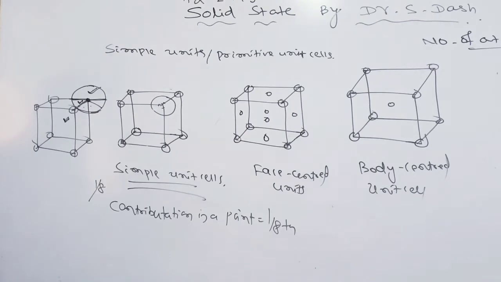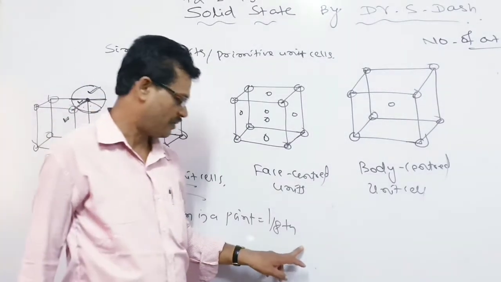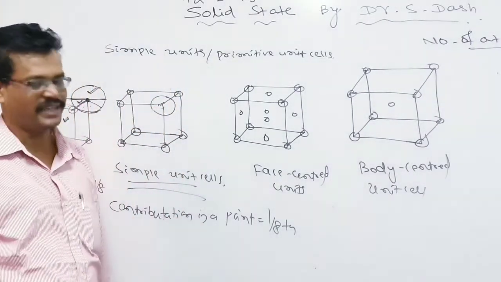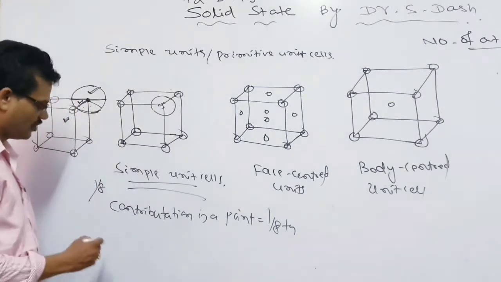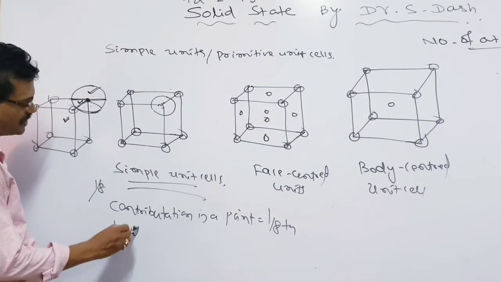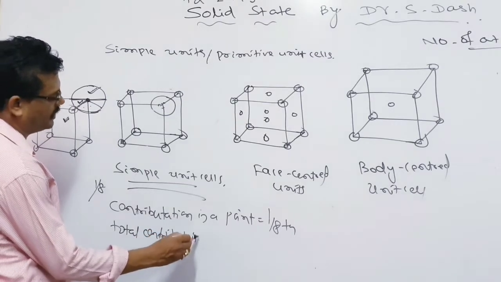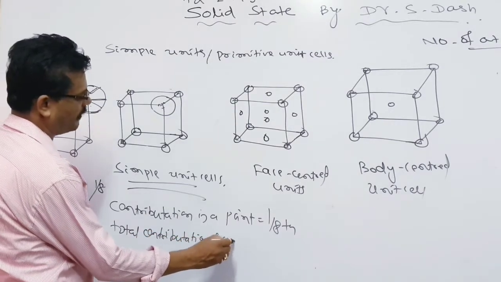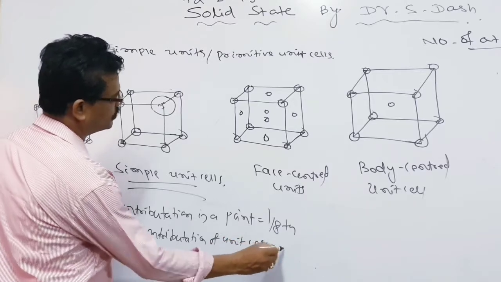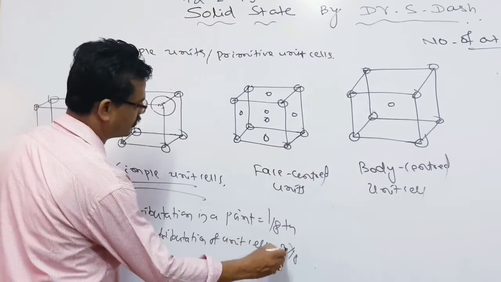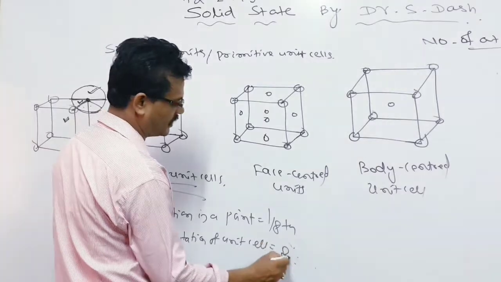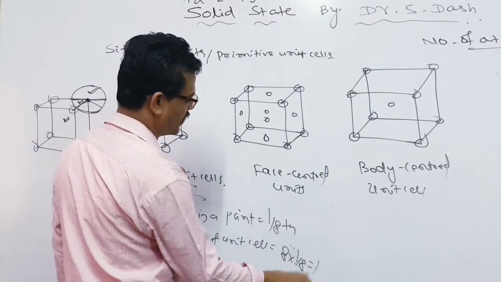So whenever there are 8 places, and the contribution of one sphere is 1/8, then we can say the total contribution of the unit cell is 8 multiplied by 1/8. So we can say 1.